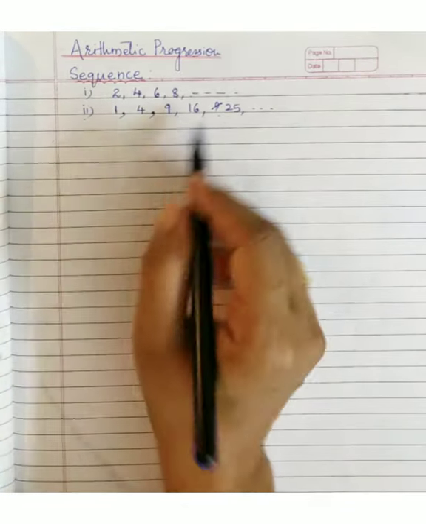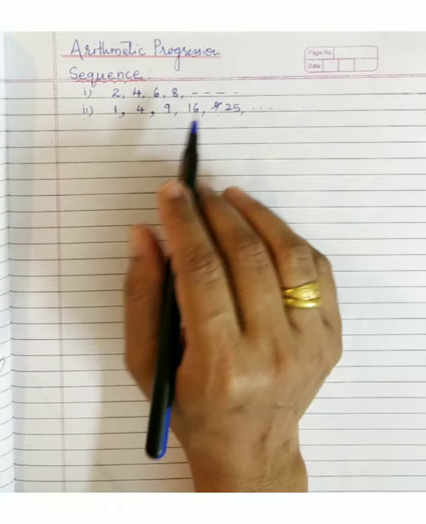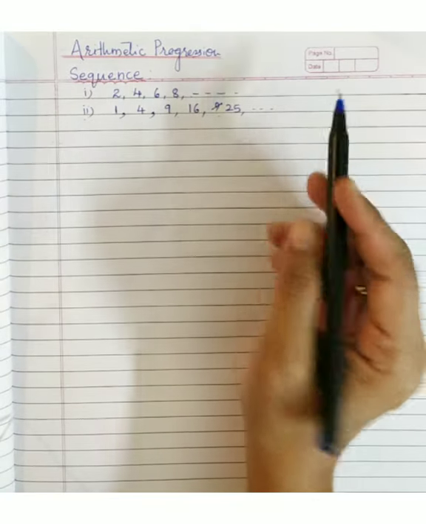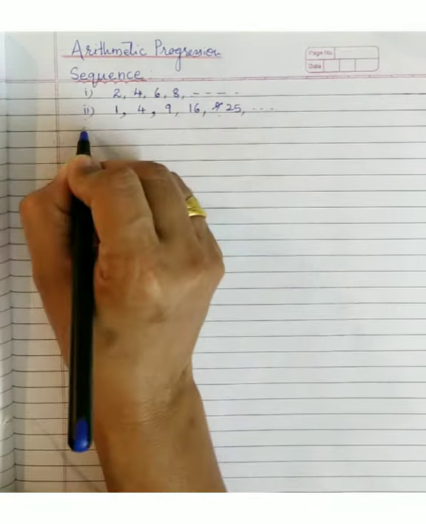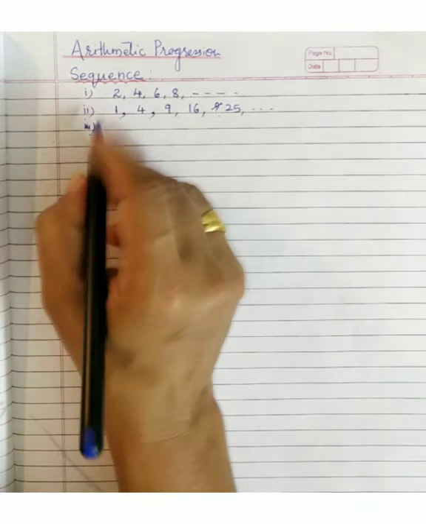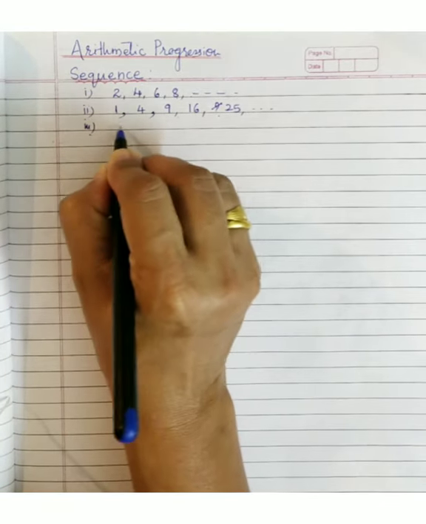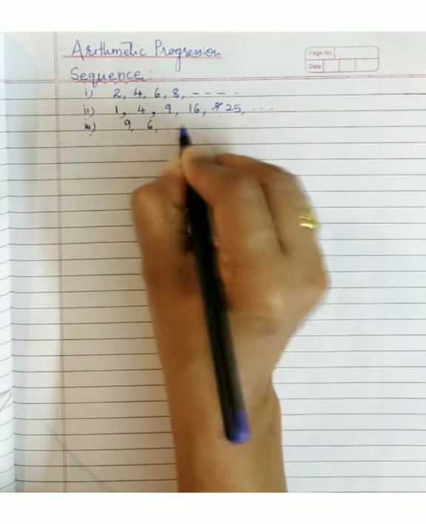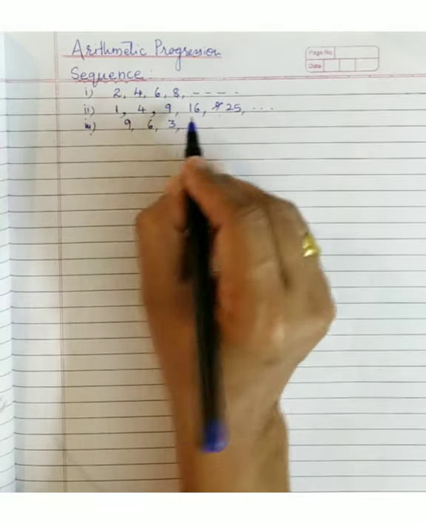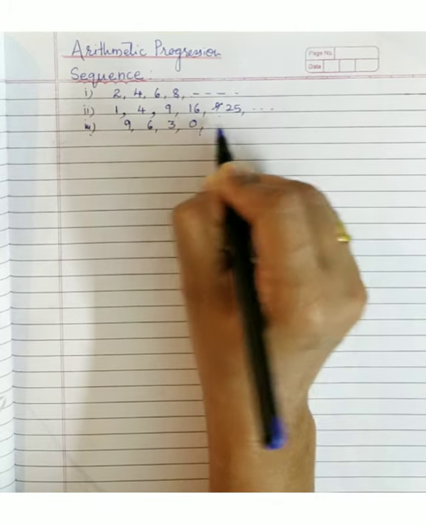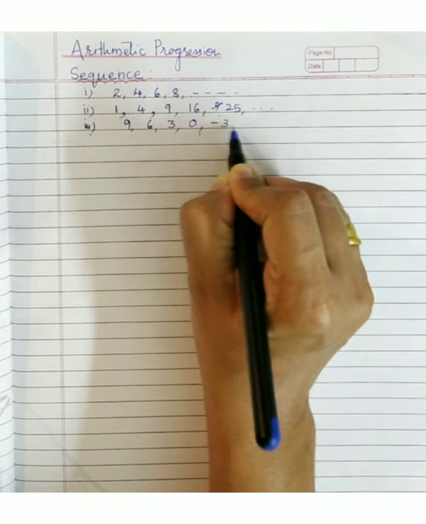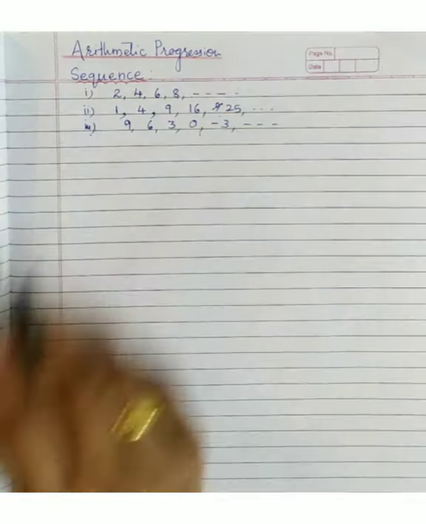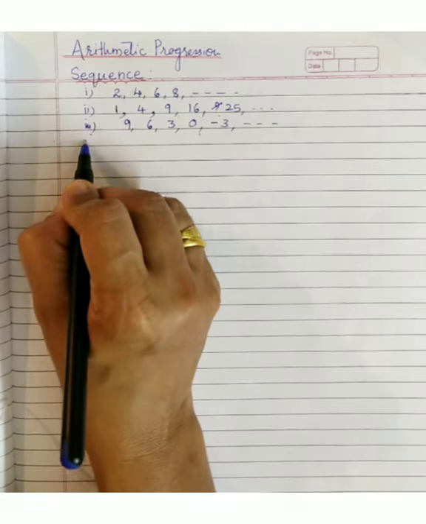There could be many more, the cubes of the numbers, wherever it is possible for us to predict the next term. Now here one more I'll write. Suppose if we write say 9, then 6, then 3. What will be the next number? 0. Next will be what? -3 and so on. Is it a sequence? Yes, it is a sequence.